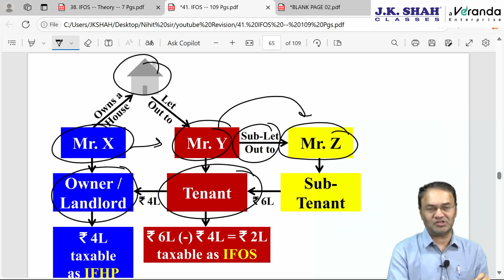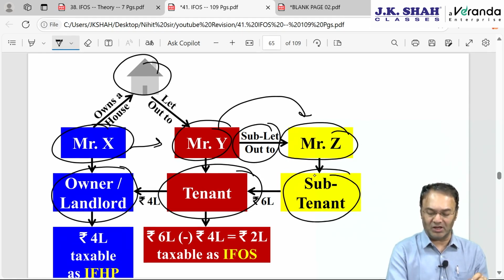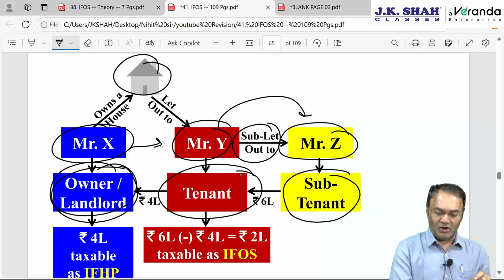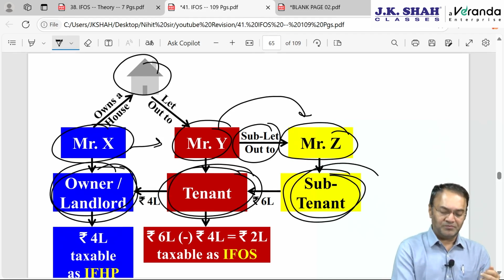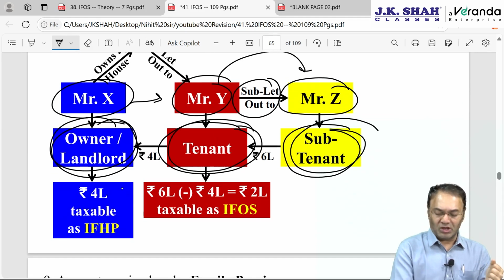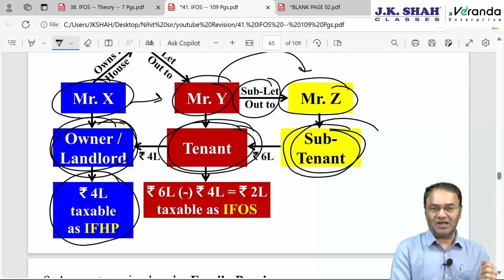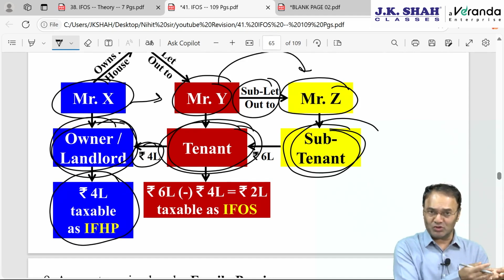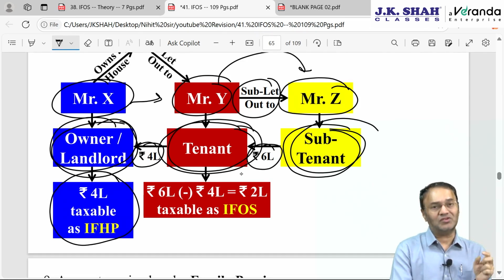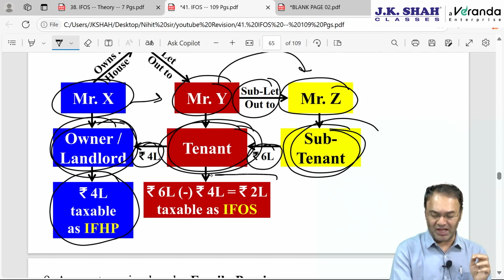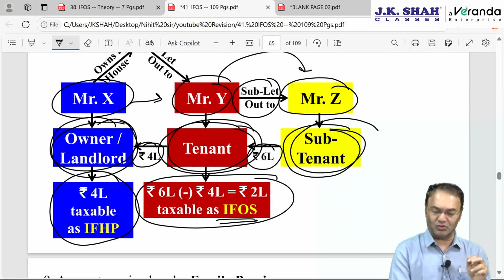He sublets it to Mr. Z. Mr. Z will be subtenant. Owner or landlord, tenant and subtenant, three people are involved. Now here, what happens is owner receives 4 lakh rupees, that will be taxable under the head IFHP. A tenant, he pays 4 lakhs to owner, but he collects 6 lakhs from the subtenant. He receives 2 lakh rupees difference in between. That 2 lakh will be taxable under other source.